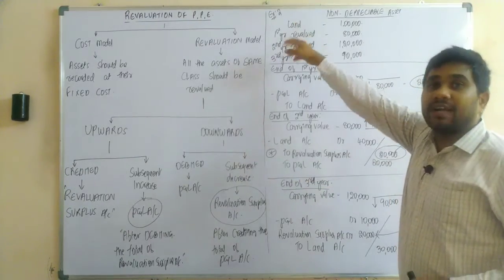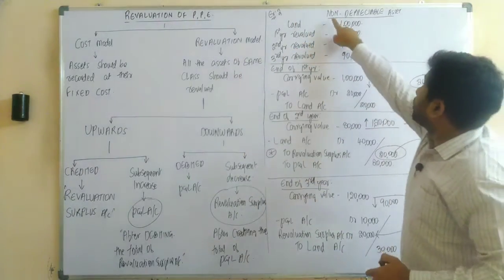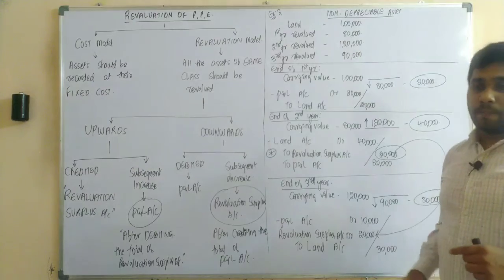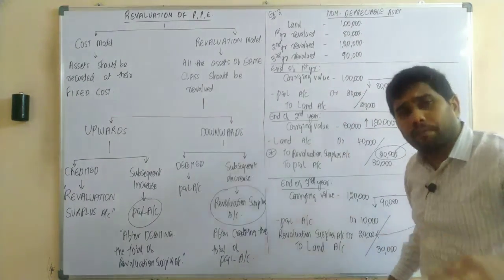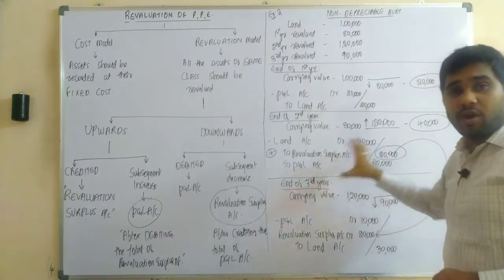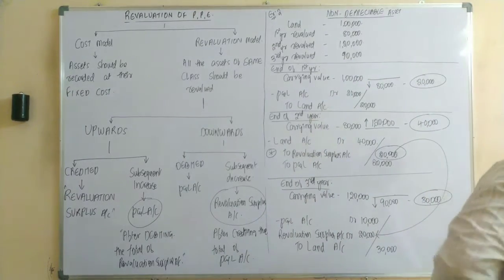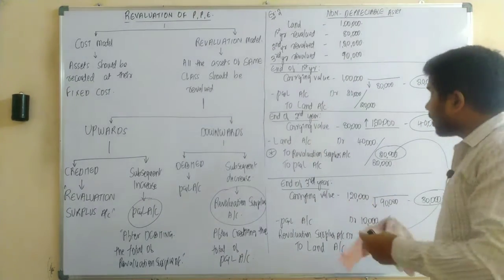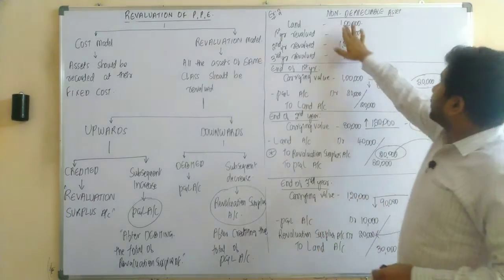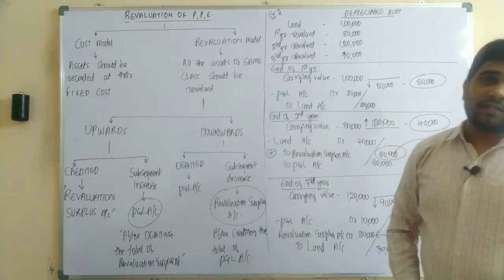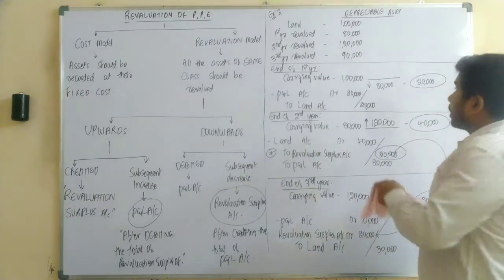Example number 1 and 2 were in case of non-depreciable assets, where there would be no depreciation. So this is your example. If you understand, let us continue with another example where we are going to learn with depreciable assets. Okay, now continue.